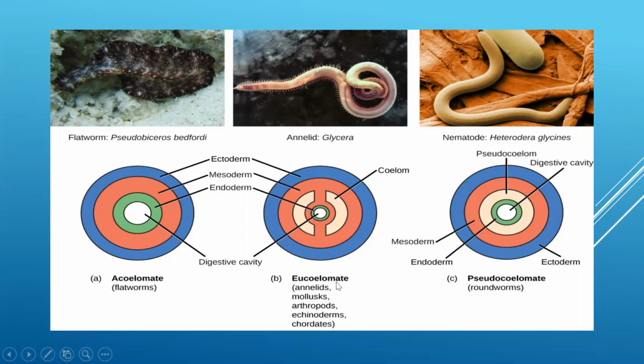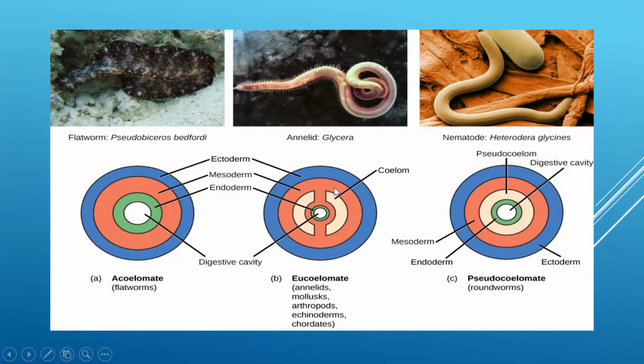Then the second is coelomate or eucoelomate. This is the true coelom. A coelomate is an organism where the coelom or the body cavity is lined by mesoderm on both sides. See, this blue color depicts ectoderm.